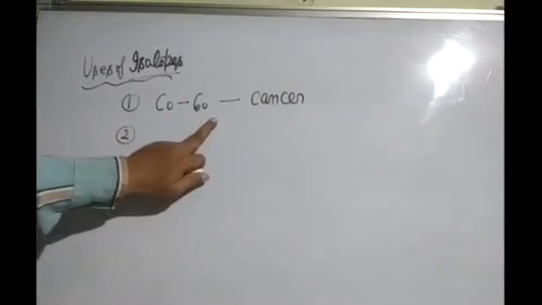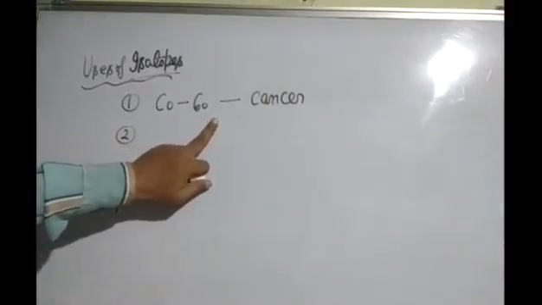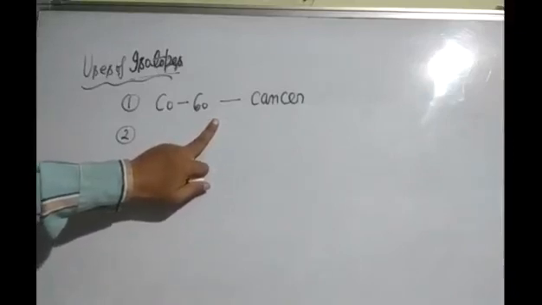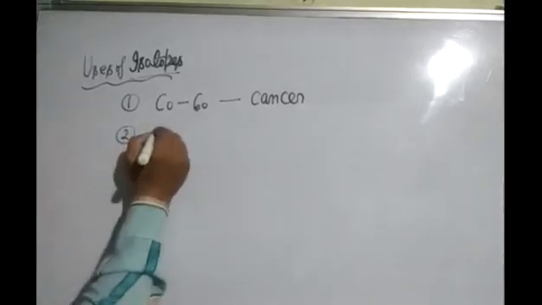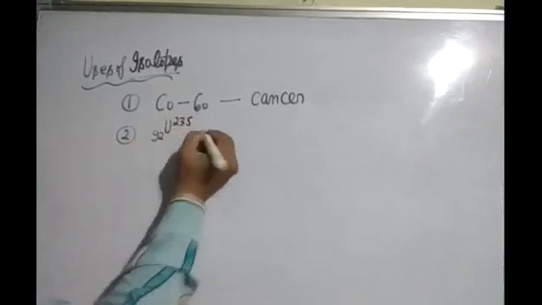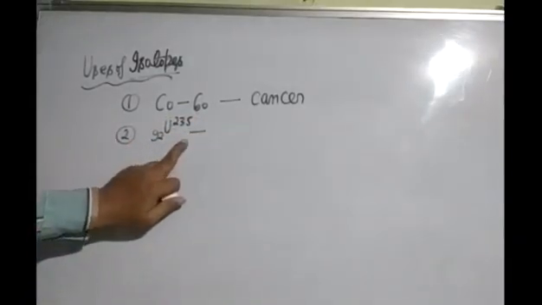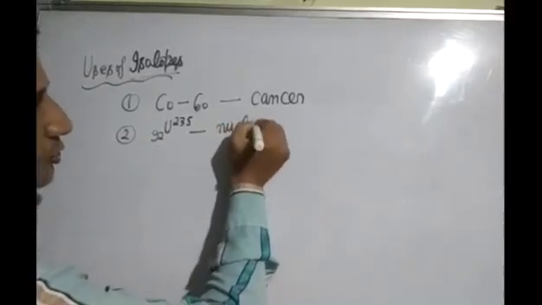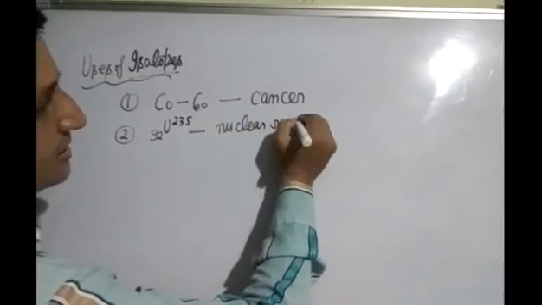Next is uranium 235, which is used as a nuclear fuel in nuclear reactors.